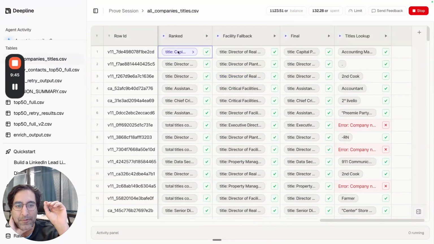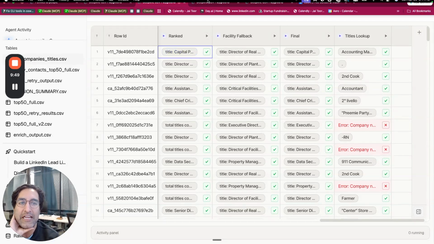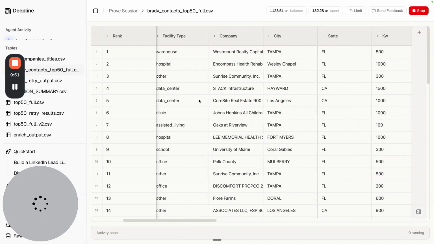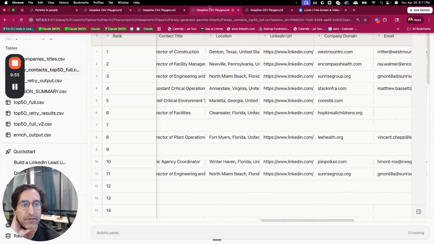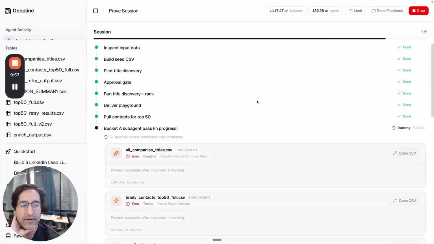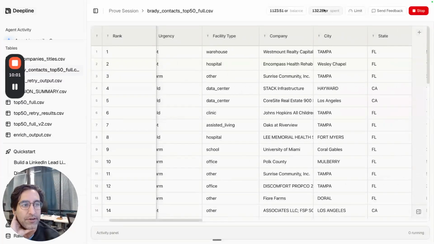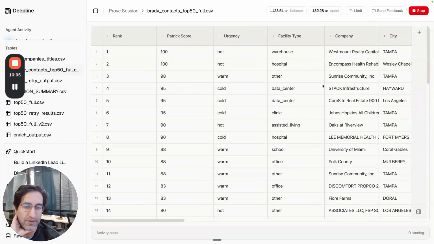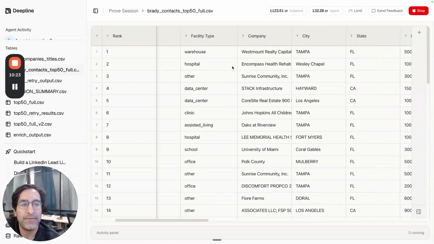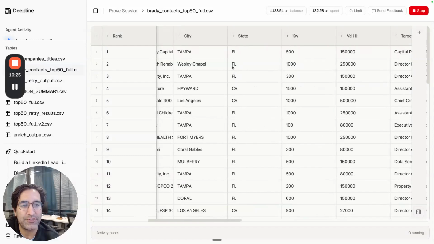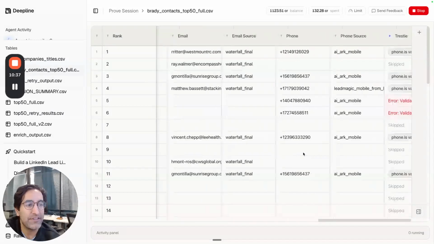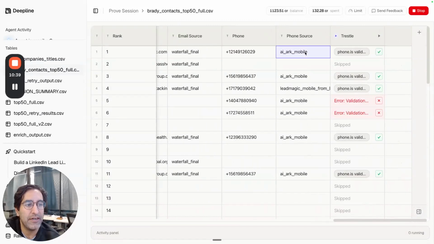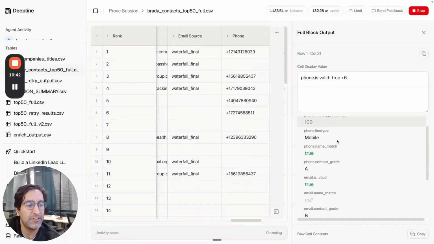And then when we find the title that we like, we can filter by that exact match title and get the contact information for that person. So here, I'm going to show an example. Awesome. So here you can see how many credits we used across all of the different tasks. Perfect. So we have the results here. If we found someone with a target title at that company, then we have the email, phone number, phone source, and the Trestle validation.